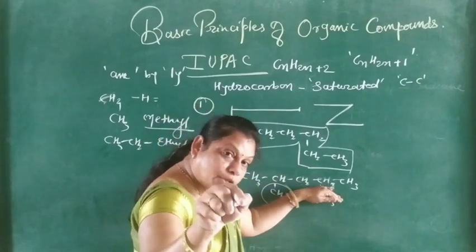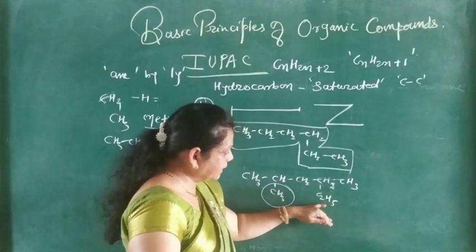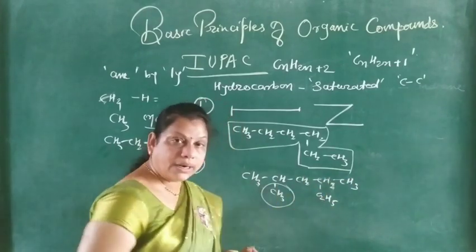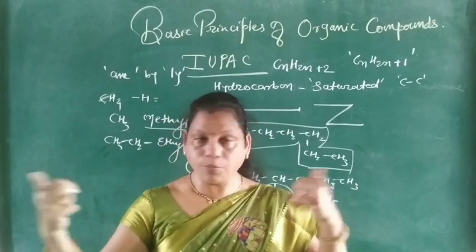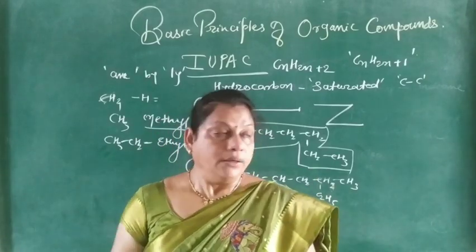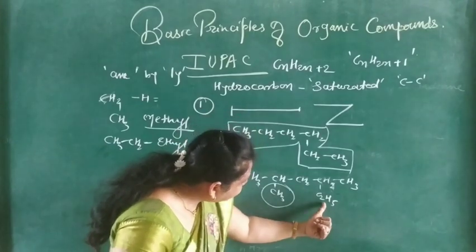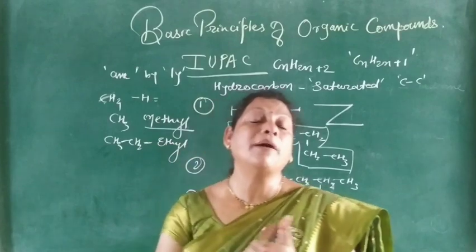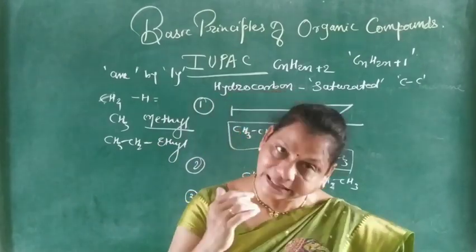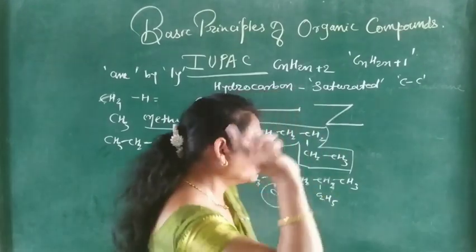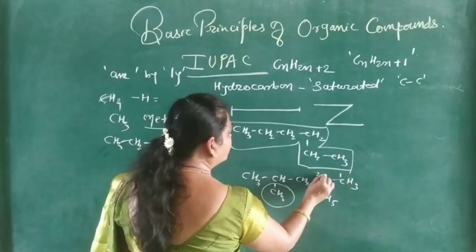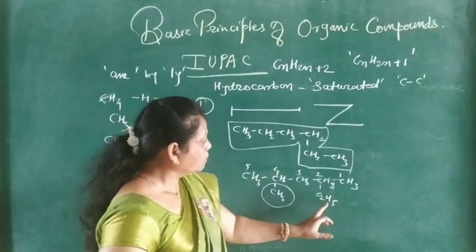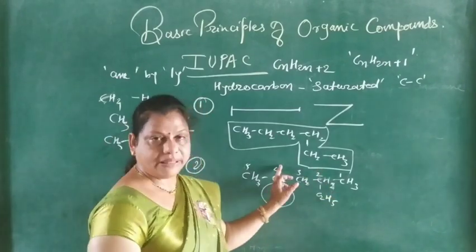If C2H5 is present this way, then the numbering is 1, 2, 1, 2. The local number is the same from both sides. But here the ethyl group is present and this is a methyl group. Arrange them alphabetically. First is ethyl and then methyl. So the numbering is 1, 2, 3, 4 and 5. 2 ethyl, then methyl.